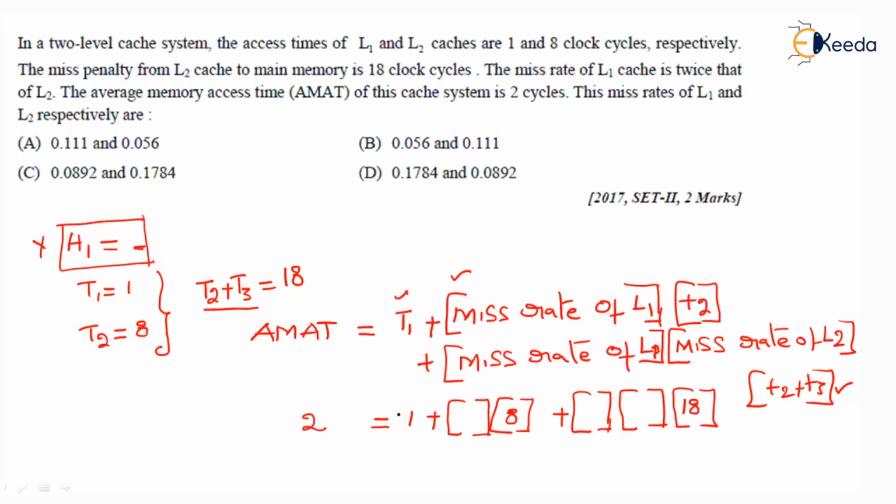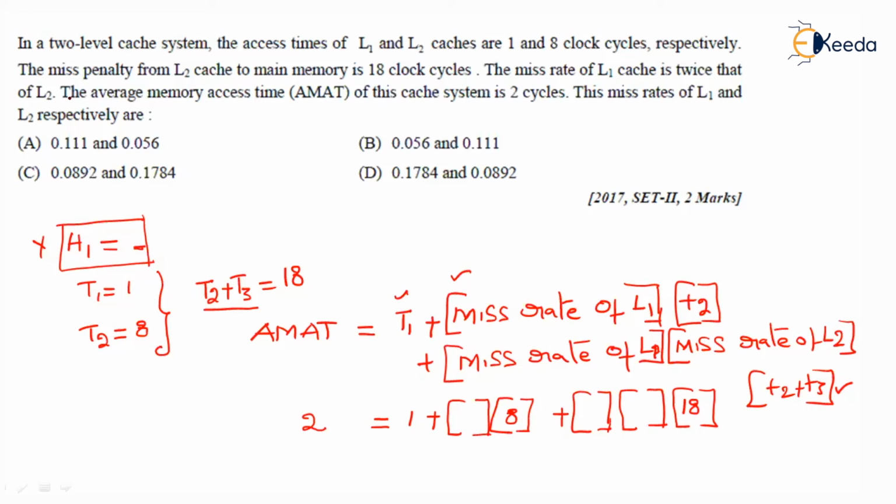That is, 1, the access time of level 1 cache, plus miss rate of L1, which I don't know, into access time of L2, which is 8, plus miss rate of L1 into miss rate of L2 into 18. Now, there is a relationship given between L1 and L2 cache miss rates: the miss rate of L1 cache is twice that of L2.